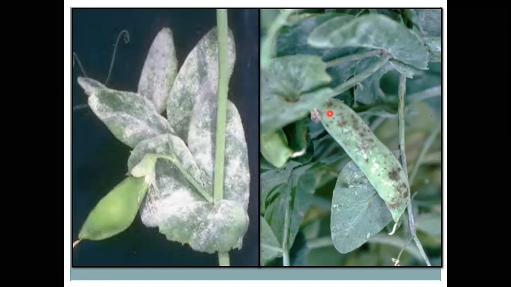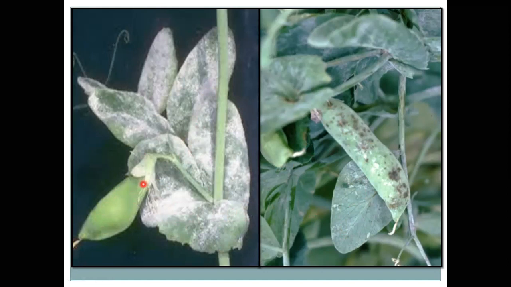Under wet or humid conditions, this powdery mass is coated on both sides of the leaf, and on the pod surface or flower portions.